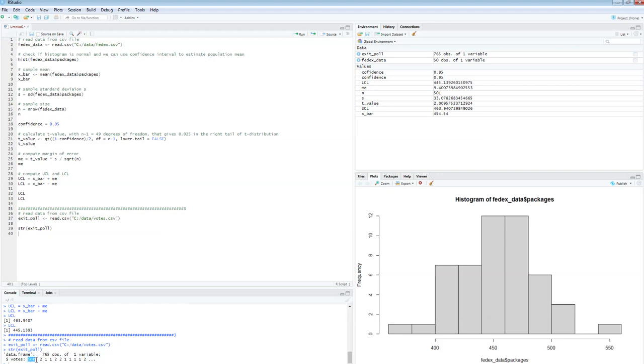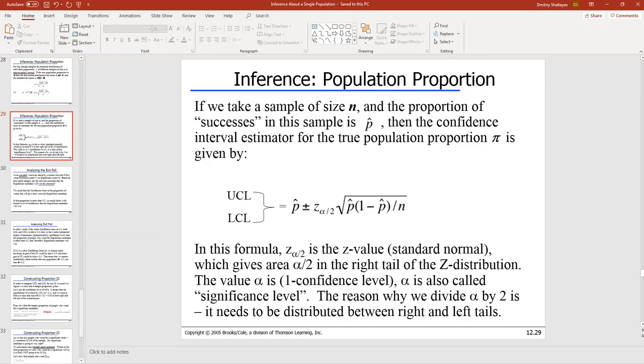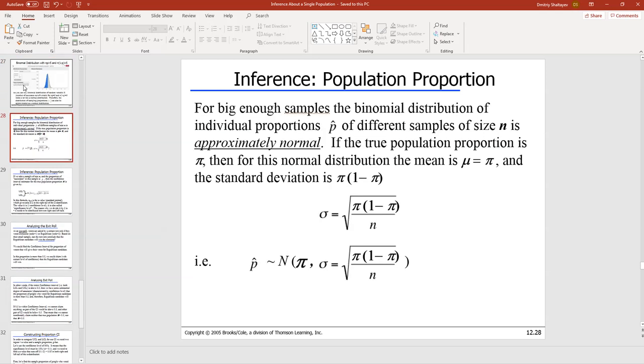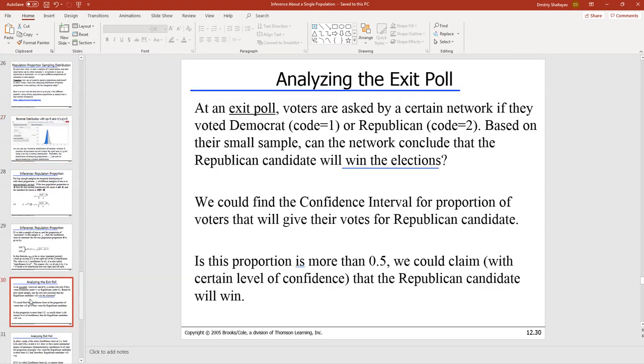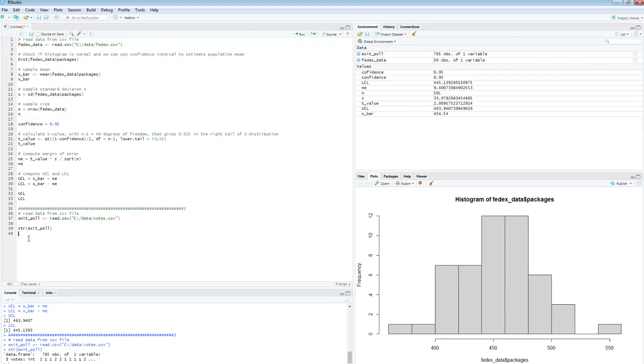Right now, R believes that this is an integer, and it's hard to blame R, right? Because it's just a bunch of 2's and 1's. But we know that 2's and 1's mean something, right? 1 is a Democrat, is that it? I can't remember, hold on. Okay, right here. Yeah, 1 is the Democratic candidate, and 2 is Republican. So the question is, true or false, the Republican is winning? Okay, well, let's see. So first things first, let's estimate.